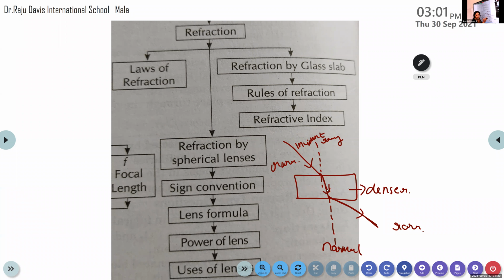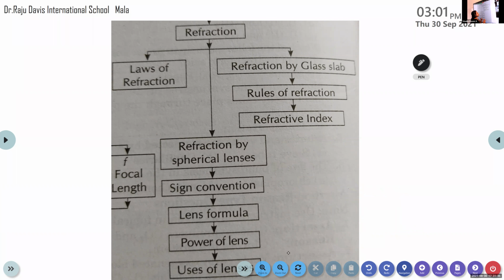But at the same time, if the ray of light is entering from a denser to rarer medium, they are just like enemies. The ray of light after the refraction is bent away from the normal. So all these points must be kept in your mind while discussing the refraction by a glass slab. Then rules of refraction. Just similar to the rules of reflection, here also we have 3 rules in order to draw the ray diagrams.